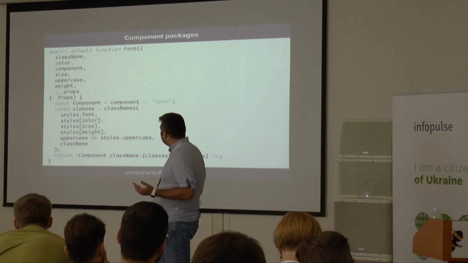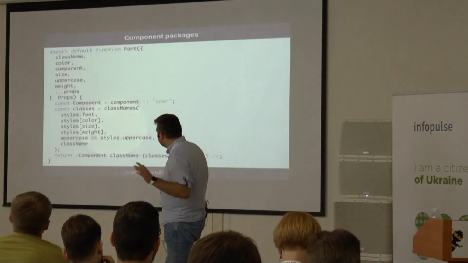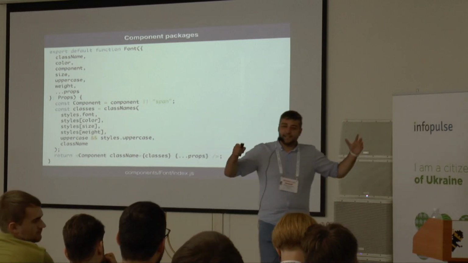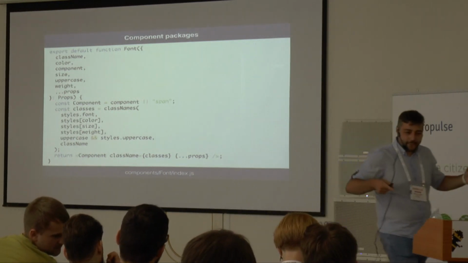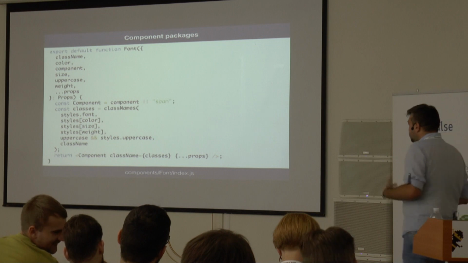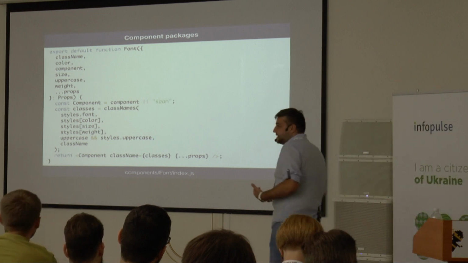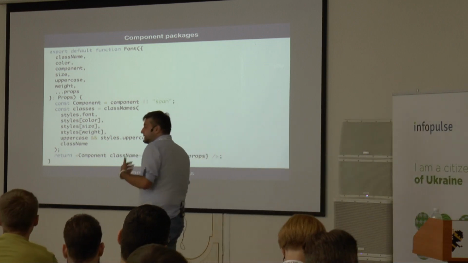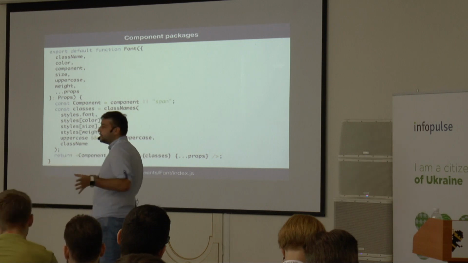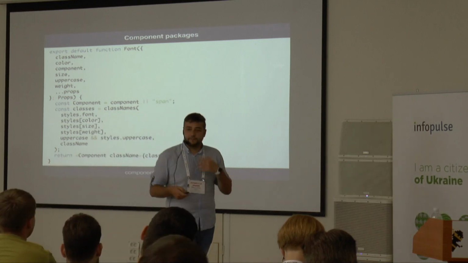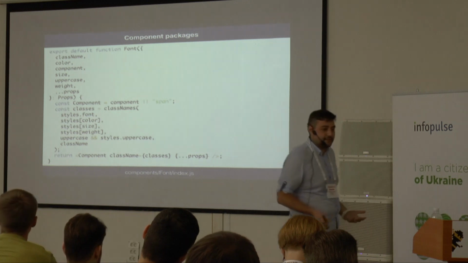And basically here we use class names to compute a very complicated long class name. And this works quite nice. And it's very hard to keep maintaining because this is a very powerful component with a lot of variations, and if you give this to developers, it becomes really messy.